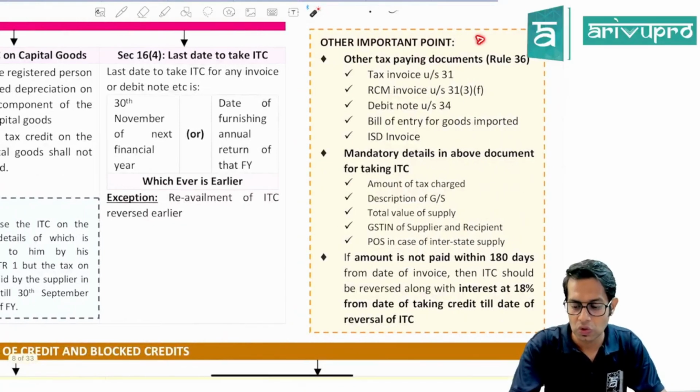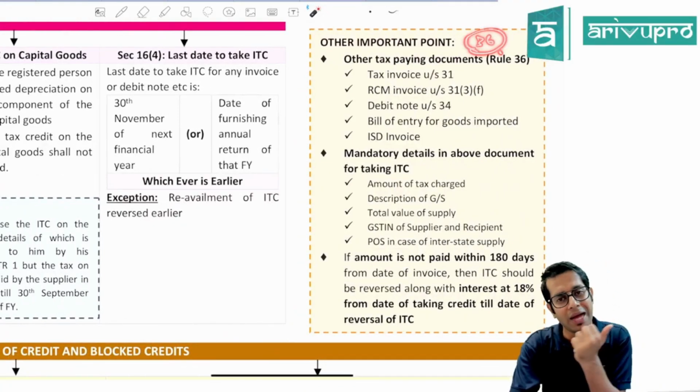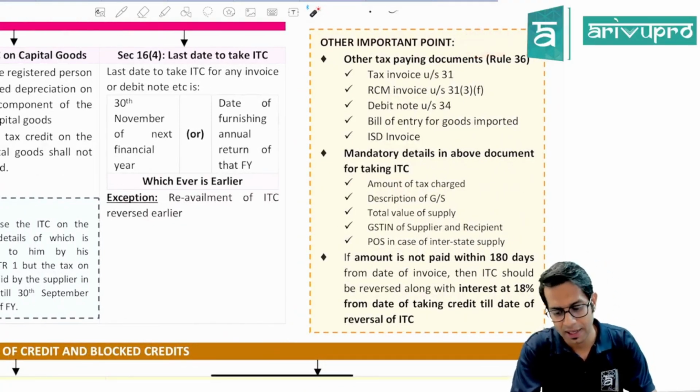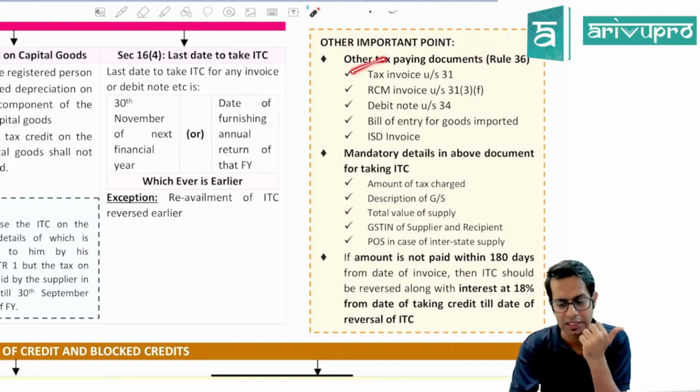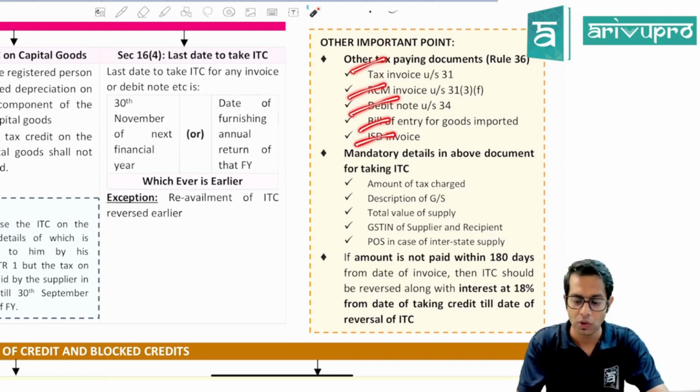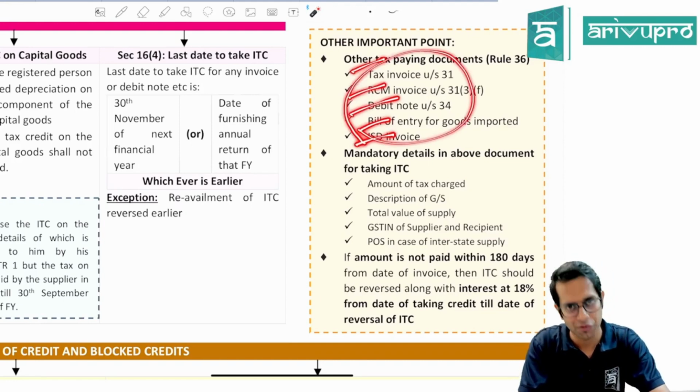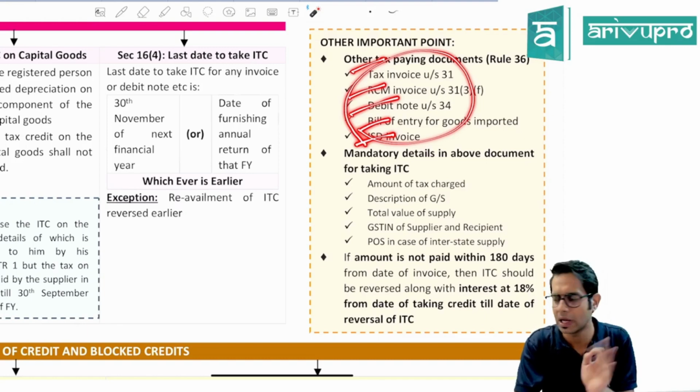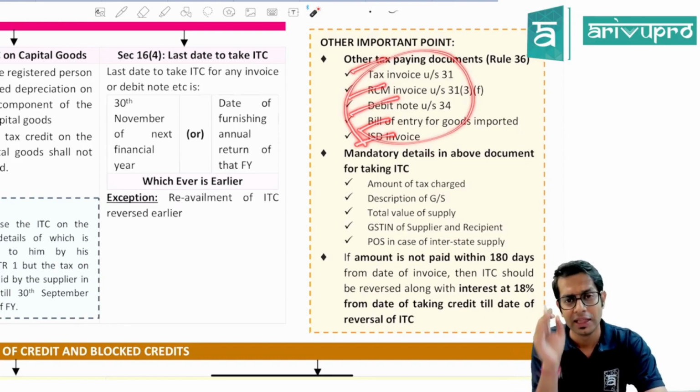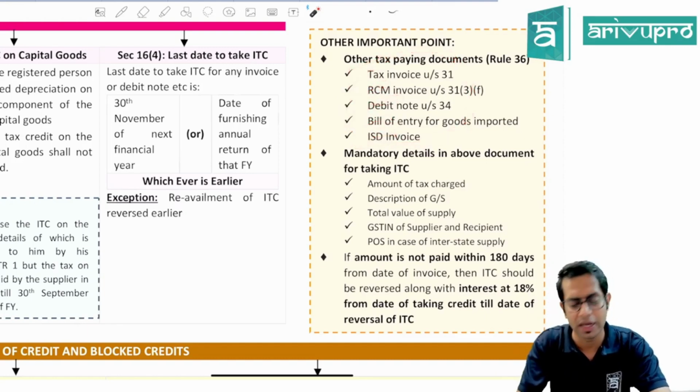Now, there are some rules also. There are some important rules. Rule number 36 gives you other documents based on which input tax credit can be taken. So you can take input tax credit based on a tax invoice, RCM invoice, debit note, bill of entry in case of import of goods, and input service distributor invoice. Now, these documents should have some mandatory information. What is that mandatory information, sir?